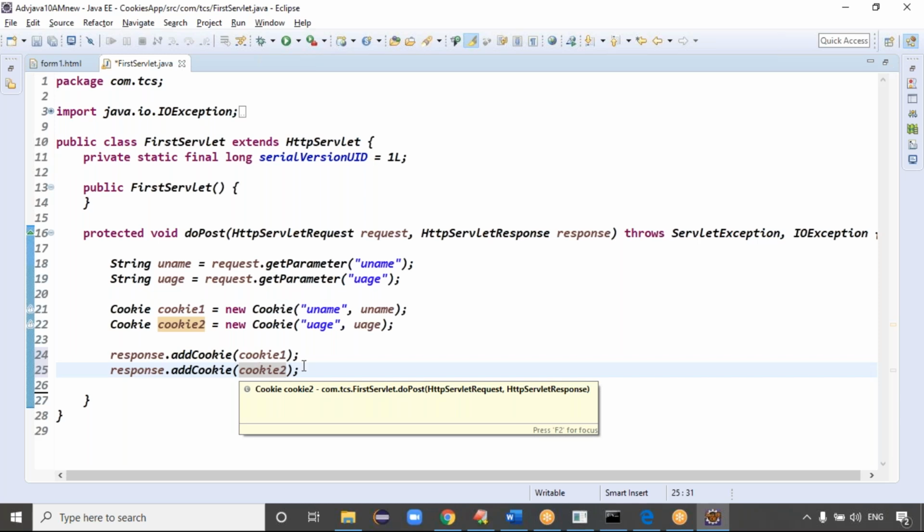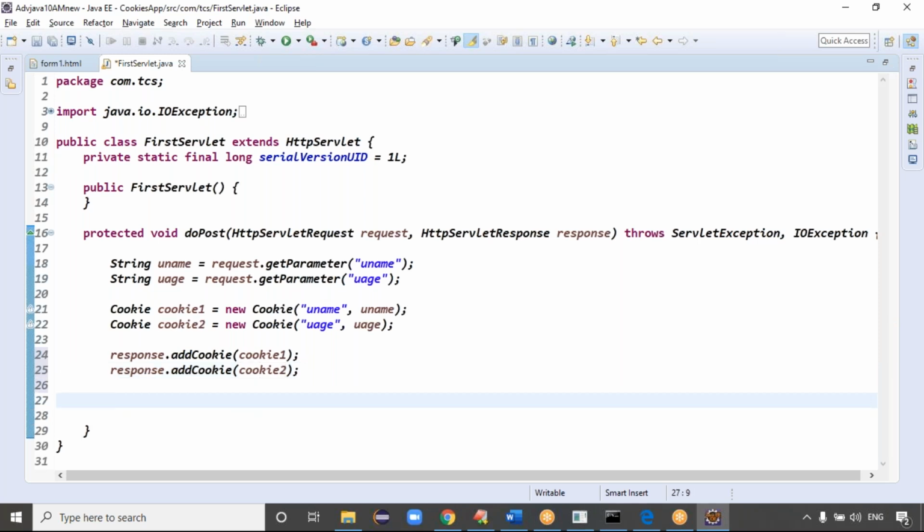Sir, one doubt. Before that, without sending to server, how will the server respond back? You are still not sending the form to the server, right? First form. See, you enter the first form details. At server side, I'm getting your form data, and I have to maintain your form data for future reference. To do that, I'm creating cookies and adding the cookies into the response object. When I generate the second form to you, the response comes to your browser, right?